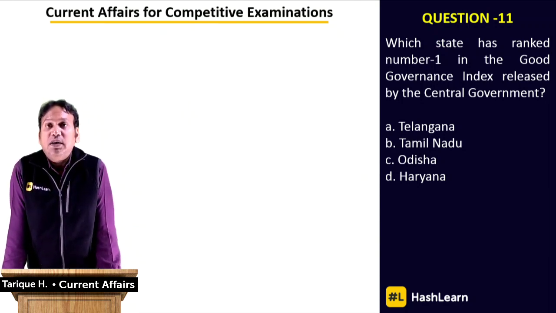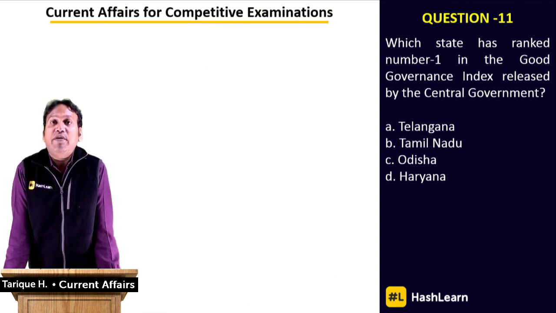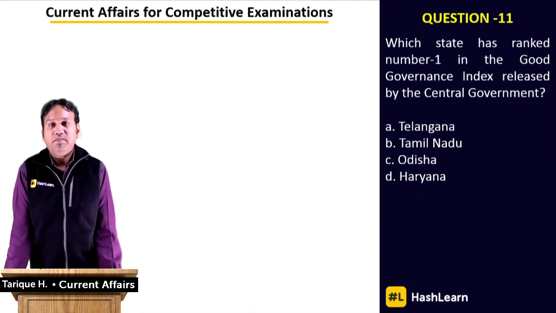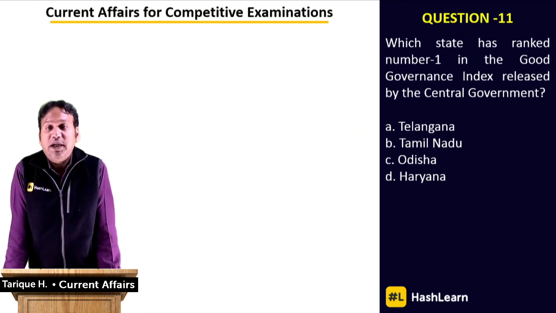And on this day, the government came up with a list of different parameters on which different states and union territories in India will be ranked on governance. Based on these parameters, which state was ranked number 1 in terms of governance in the entire country?